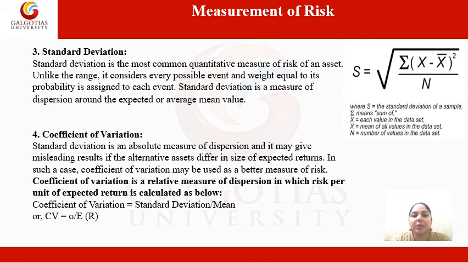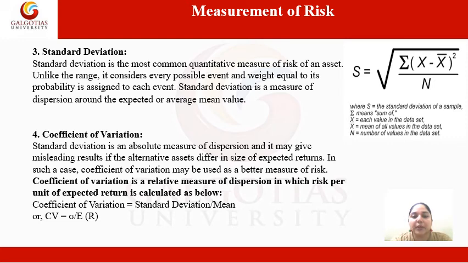The next formula to measure risk will be standard deviation. Standard deviation is the most common quantitative measure of risk of an asset. Unlike the range, it considers every possible event and weights each by the probability assigned to it. While calculating range, we used to take two values, that is the highest and the lowest, but while calculating standard deviation, we consider each and every value given. Standard deviation is a measure of dispersion around the expected or average mean value.